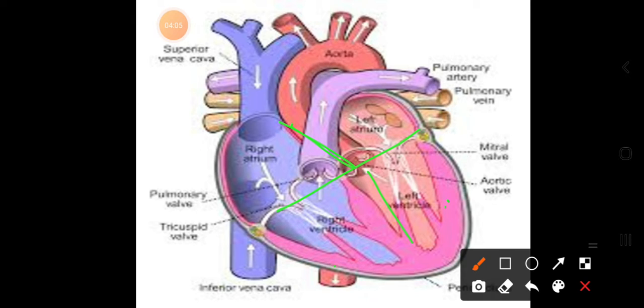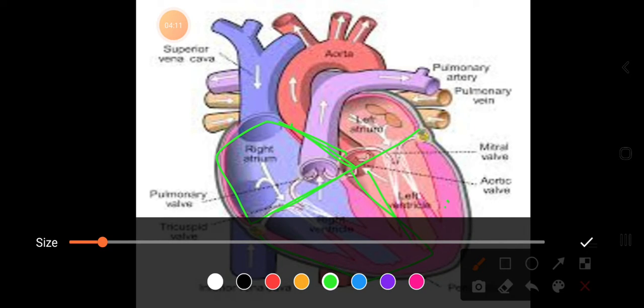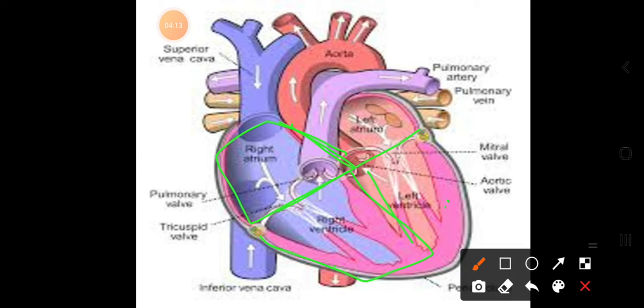Now in between the right auricle and right ventricle you have another septum, the right auriculoventricular septum, where you have a valve called the tricuspid valve, which opens and pumps the blood from right auricle to right ventricle.